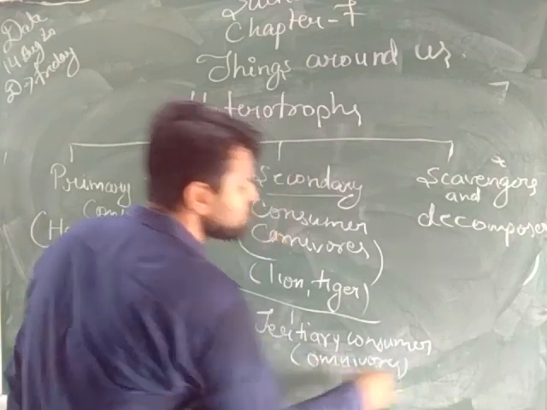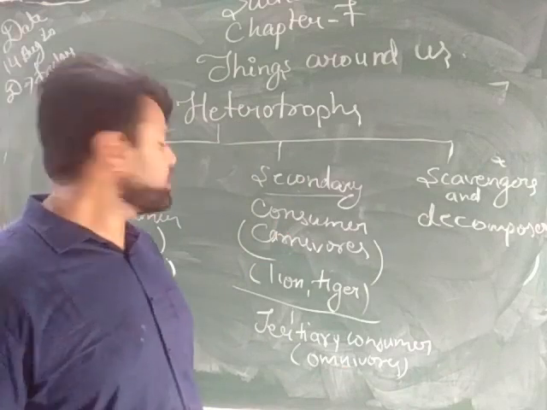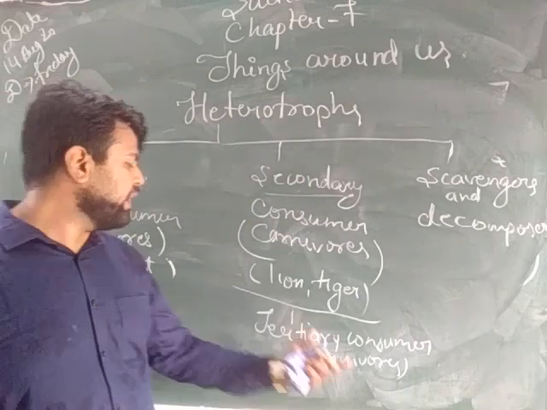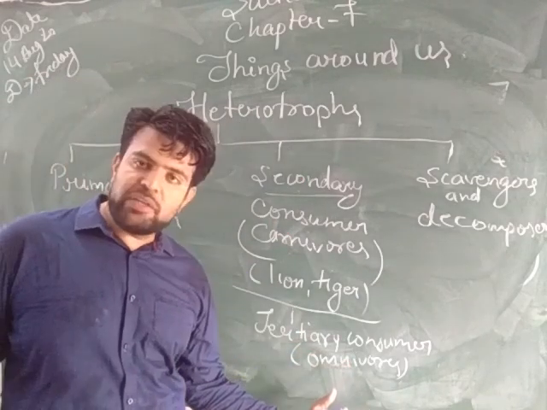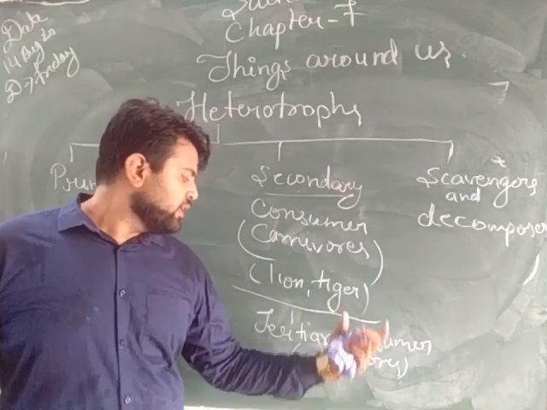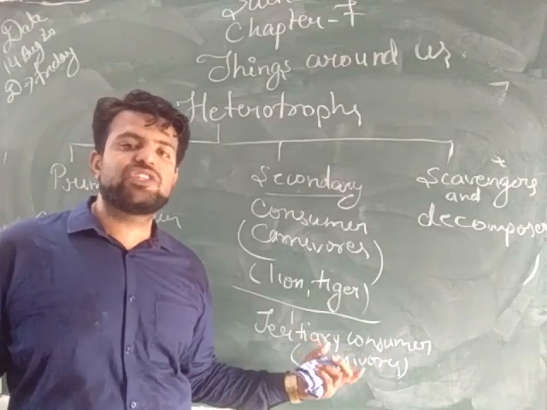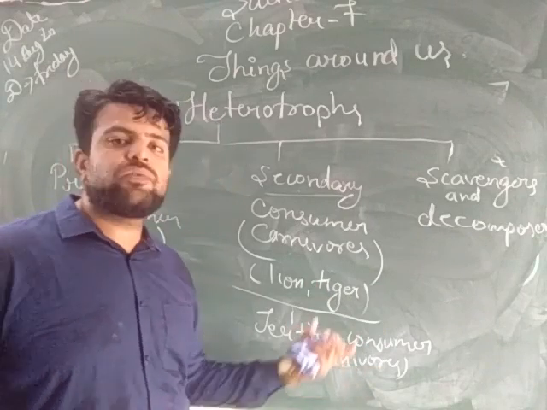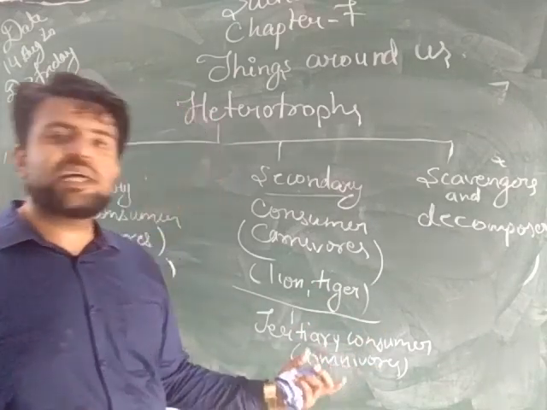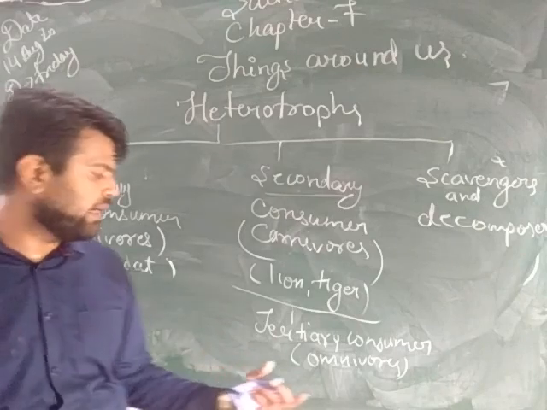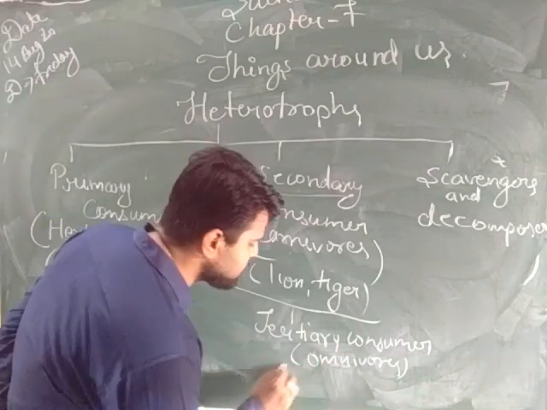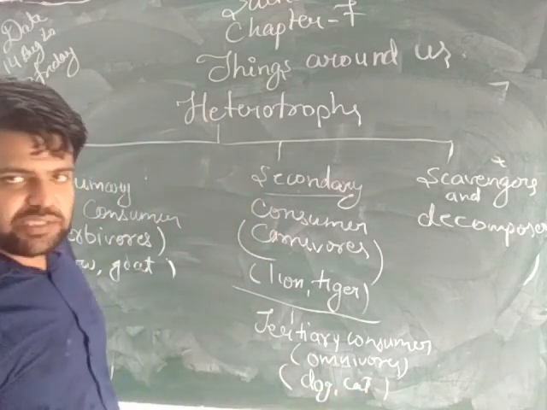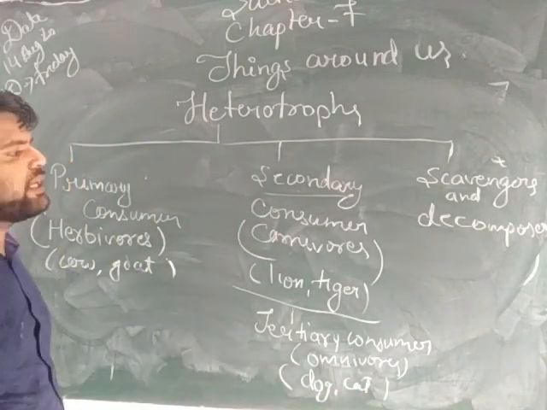What are omnivores? Organisms that eat both plant and animal are called omnivores. These omnivores come under the tertiary consumers. The tertiary consumer consists of all the omnivores. Examples: dog, cat, and humans. These all come under the tertiary consumers.